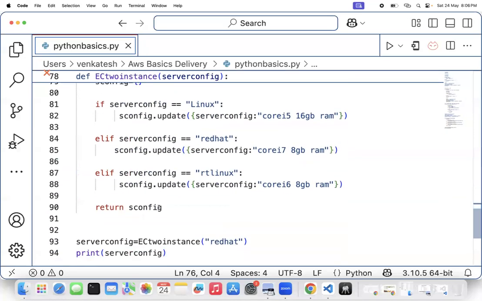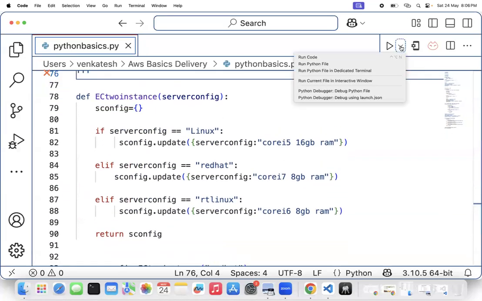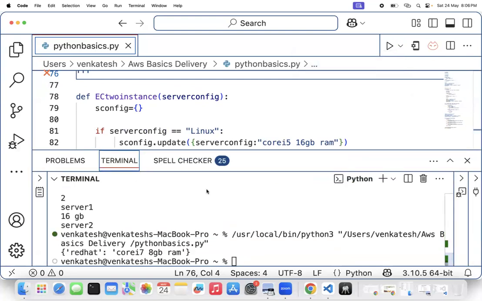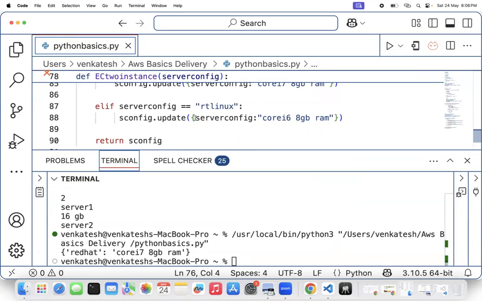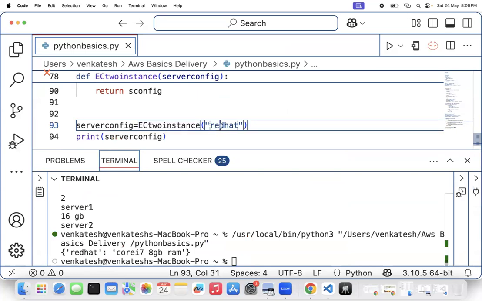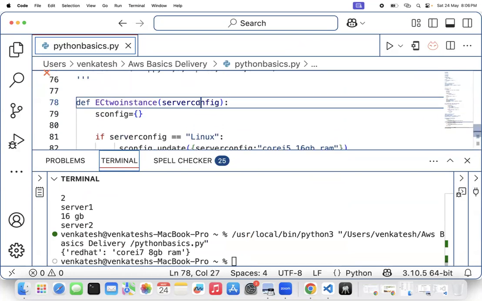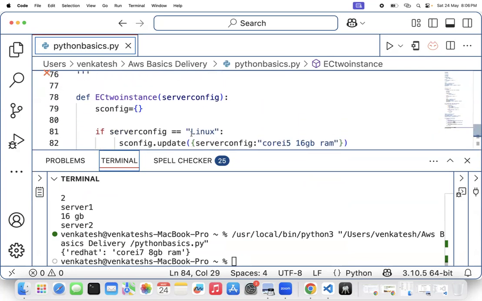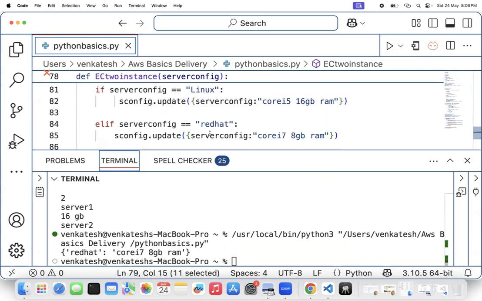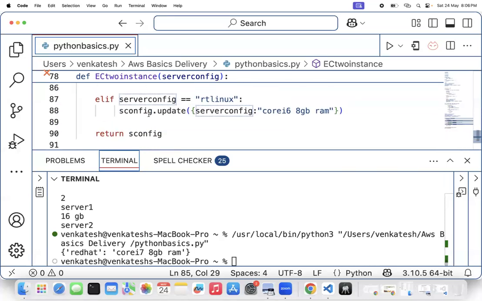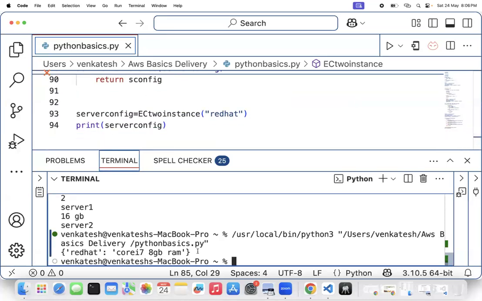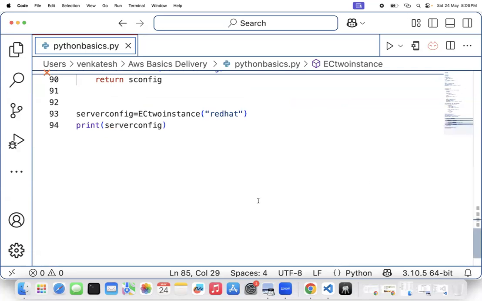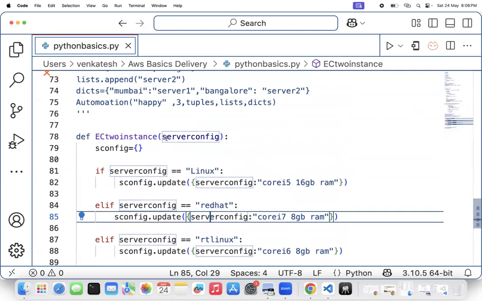So what exactly a basic coder needs here in AWS is this. Now I'm going to run this code. As you see, when I call EC2 instance of Red Hat, it will take Red Hat here, and in this Linux, it is Red Hat. It will come here, update this into the server configuration, and return me that object, and I'm printing this object. Is this clear, guys? Are you smiling now? Did you understand the exact automation of it?